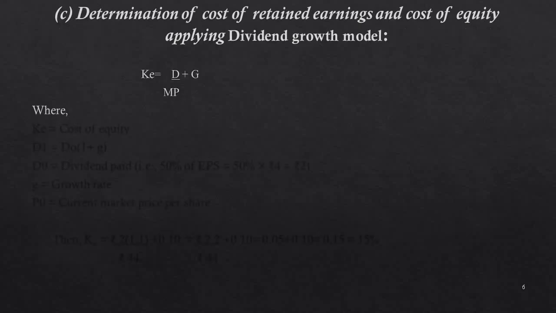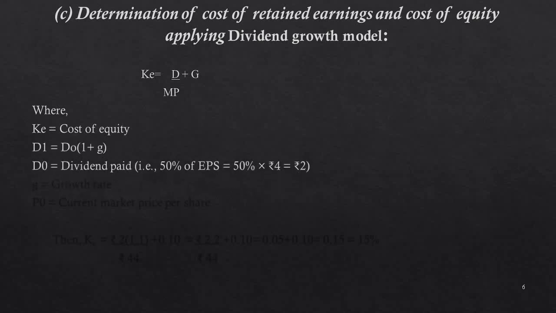C. Determination of cost of retained earnings and cost of equity applying dividend growth model. KE is equal to D1 divided by MP plus G, where KE is equal to cost of equity, D1 is equal to D0 into 1 plus G. D0 is equal to dividend paid, that is 50% of earnings per share, is equal to 50% into rupees 4, is equal to rupees 2. G is equal to growth rate. P0 is equal to current market price per share.